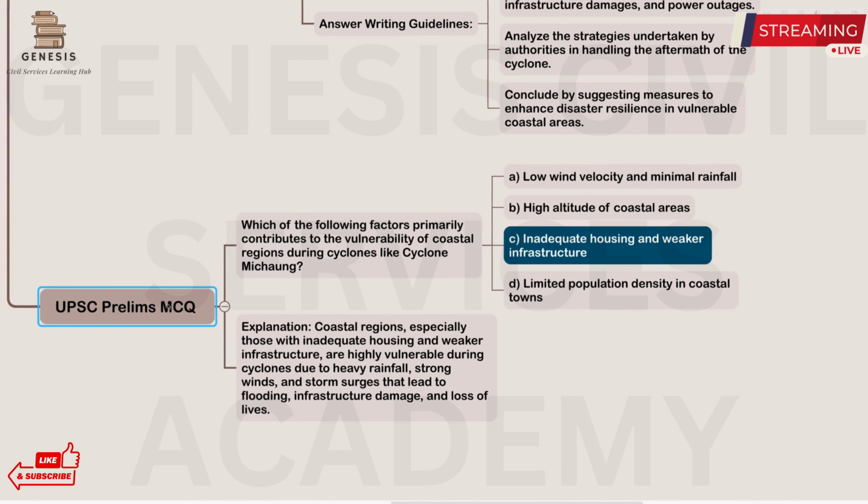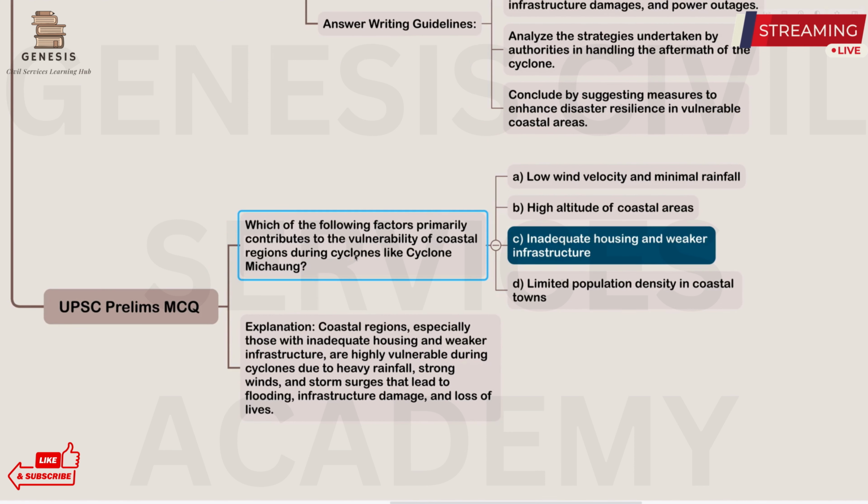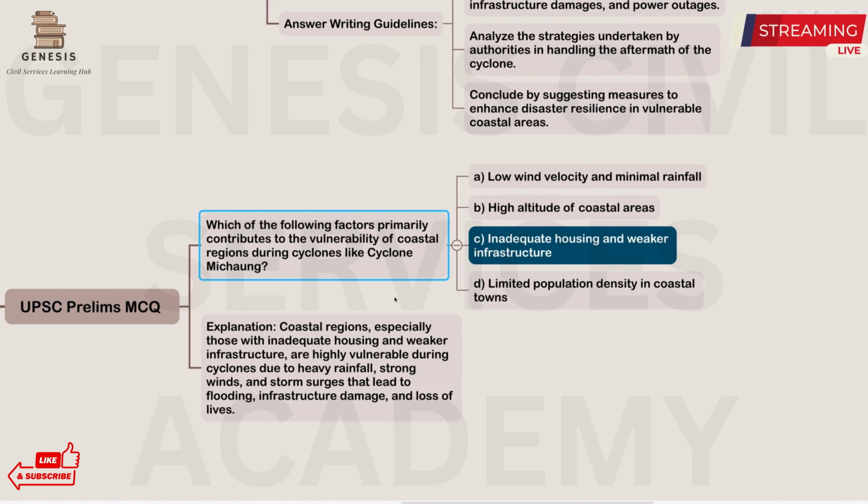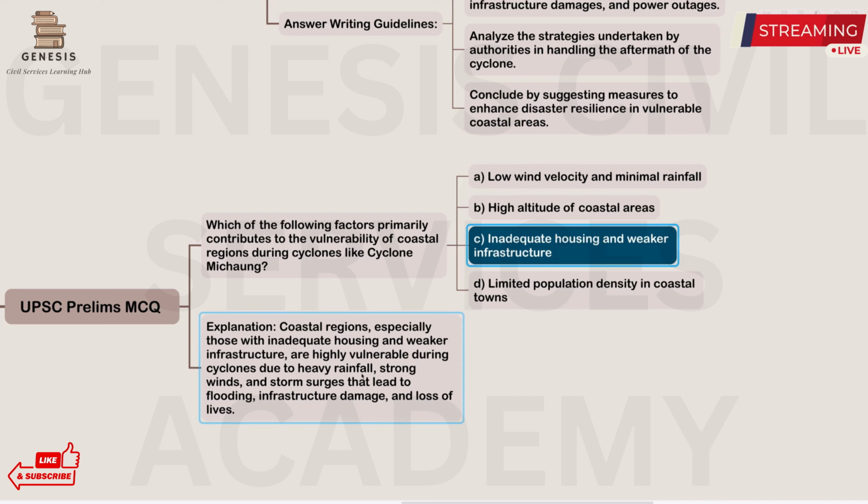Let us look at the simple UPSC prelim MCQ. Which of the following factors primarily contributes to the vulnerability of the coastal regions during a cyclone like cyclone MICHAUNG? So the most important factor that causes the most destruction is the inadequate housing and weaker infrastructure, right? So this causes the vulnerability. Okay. So, the explanation is that the coastal regions, especially those with inadequate housing and weaker infrastructure, are highly vulnerable during the cyclone due to heavy rainfall, strong winds, and storm surges that lead to flooding, infrastructural damage, and the loss of lives.